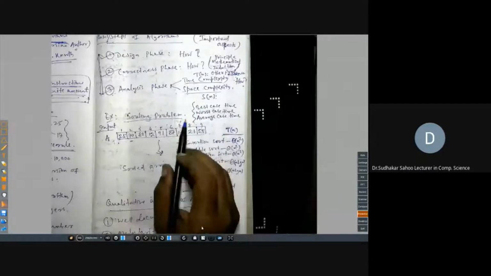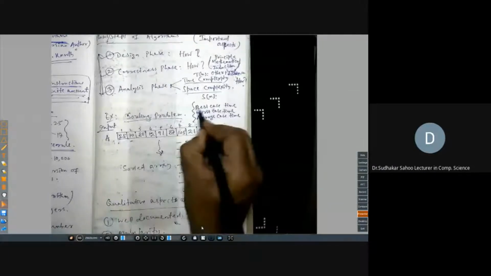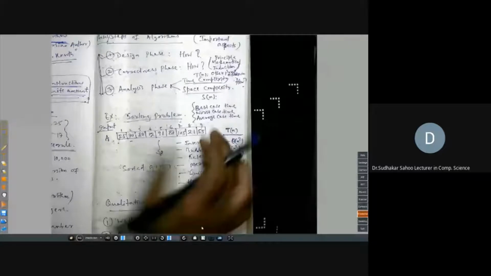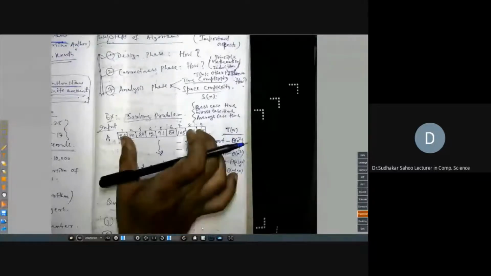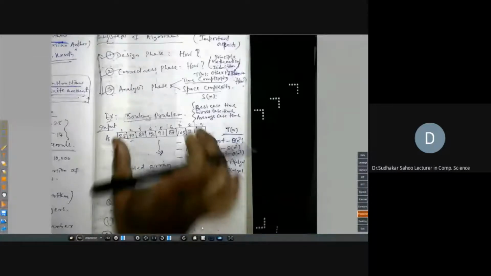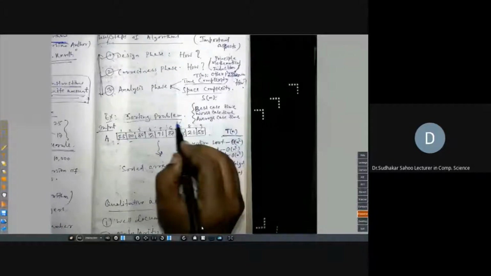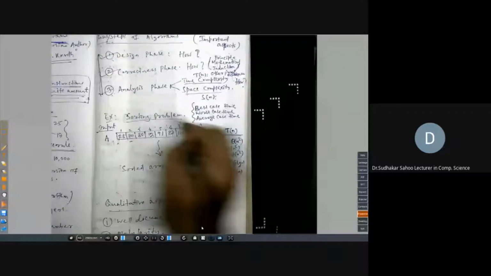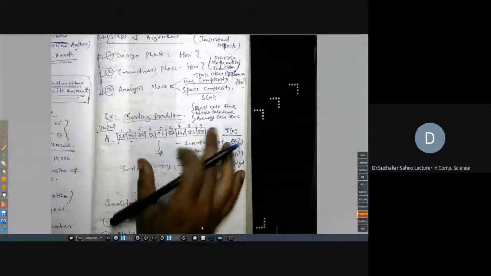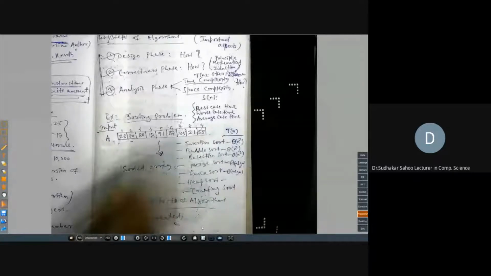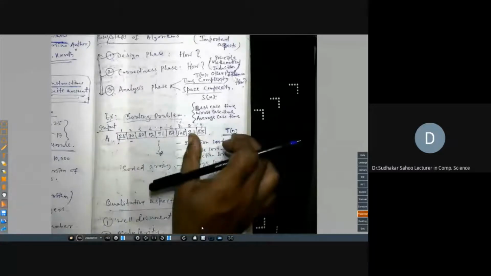For that type of inputs, also called instances, if your algorithm takes less time, that is called best case time. Out of all possible inputs, because once you develop one algorithm you can give many inputs, there must be some inputs for which the same particular algorithm will take less time. That is called best case, less time.